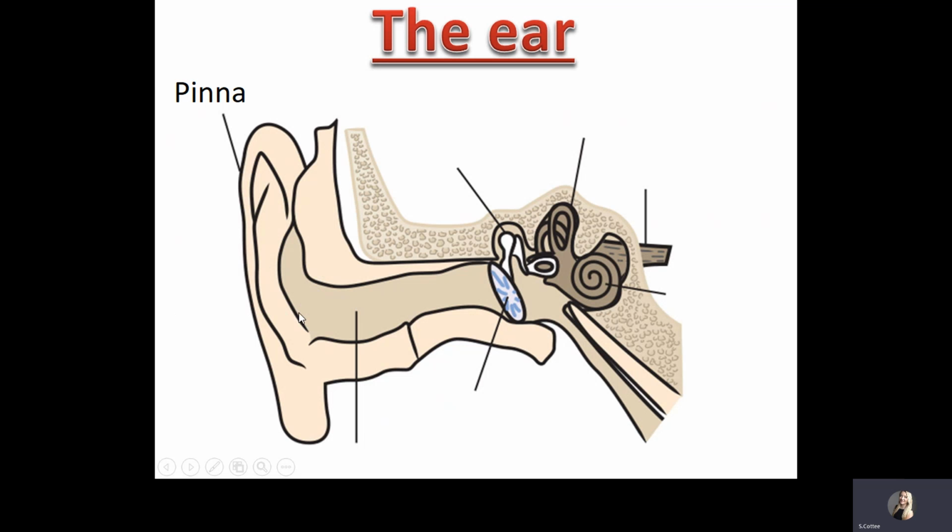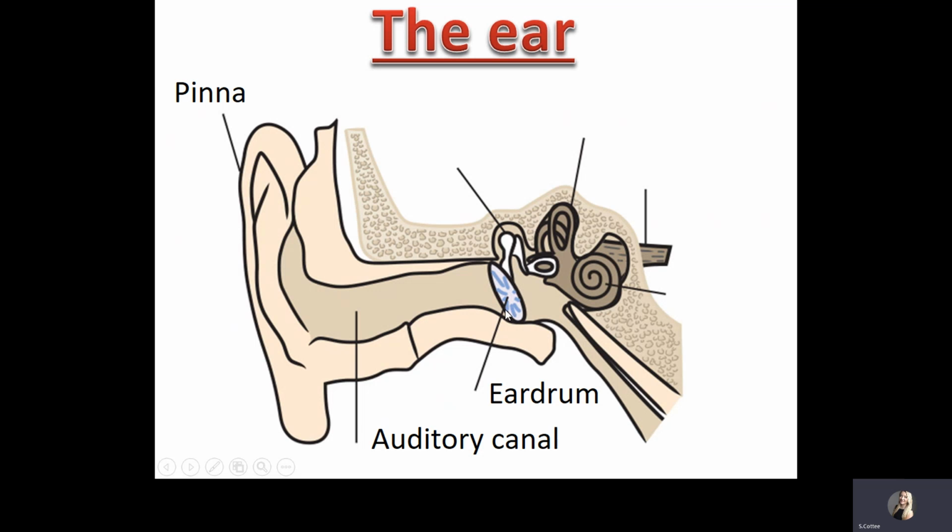Those sound waves pass through this long tube here, which is called the auditory canal, or sometimes just called the ear canal. When the sound waves reach the eardrum, it will then vibrate.